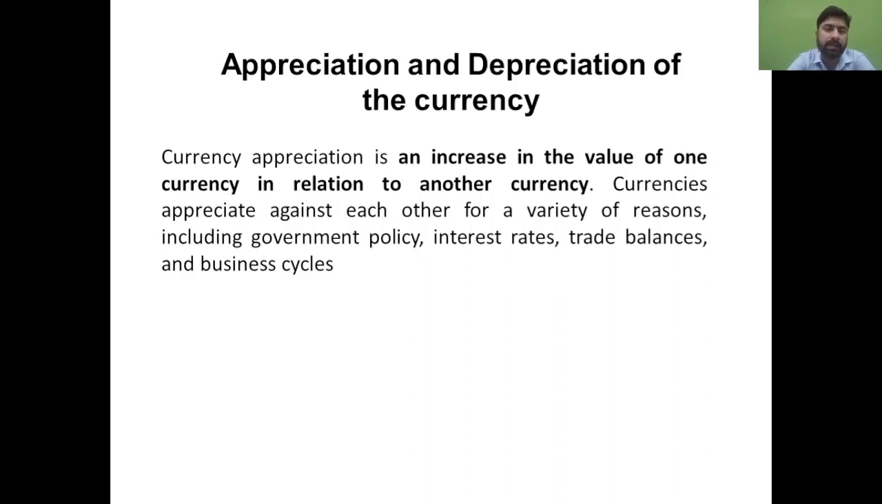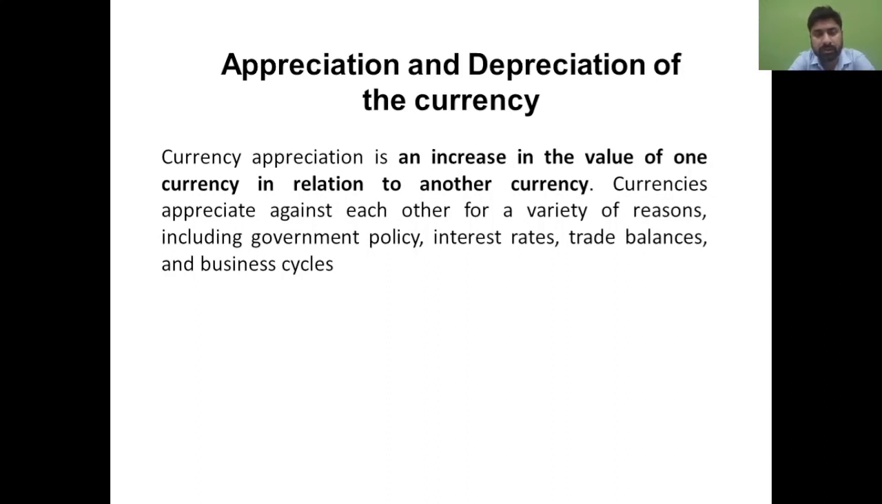But before that, let me give you the background again: currencies trade in a pair. One currency has a certain relation with the other currency, so they trade in a pair at a certain price, and that price is because of the demand and supply in the market. Over a period of time, that price also changes, and there are many factors that contribute to the change in that price: the interest rates of the countries in which those currencies are, the government policies of those countries, trade balances and business cycles.